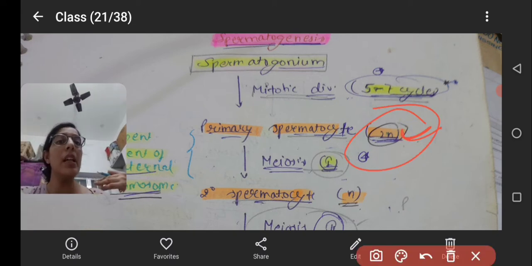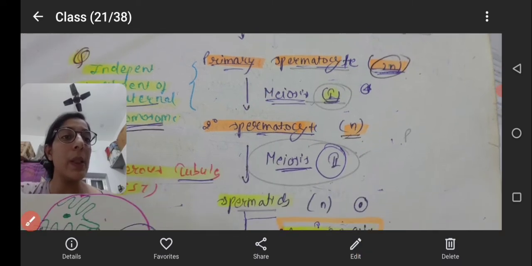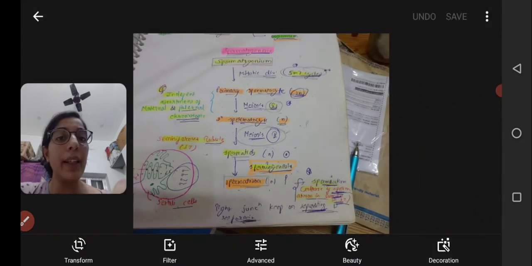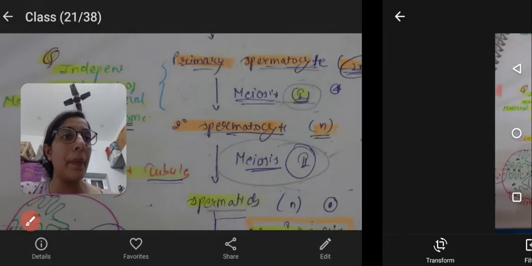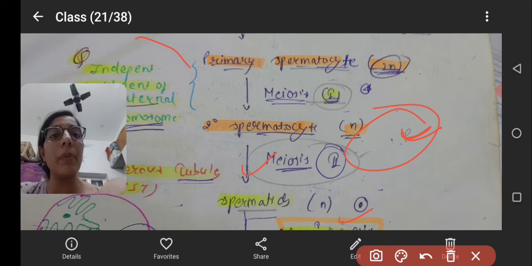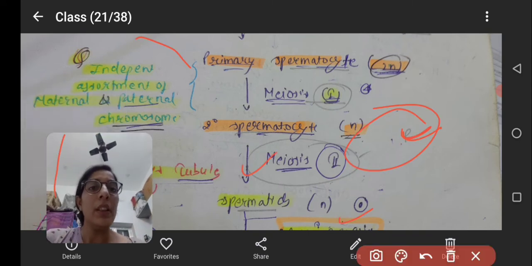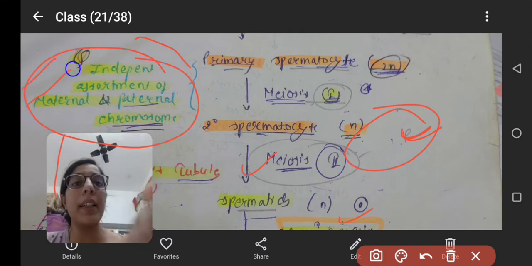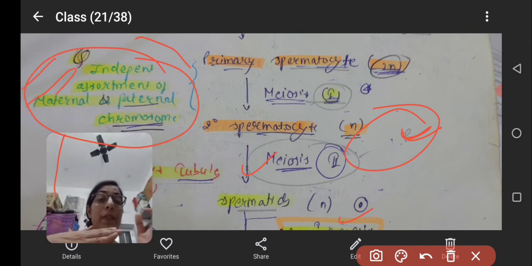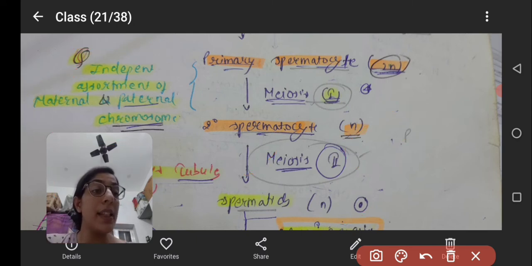From here meiosis is going to start, meiosis 1 and meiosis 2. This will lead to independent assortment. This question has been asked once, that it is independent assortment. After meiosis 1 and meiosis 2, we get the n number of chromosomes, that is the haploid number of chromosomes.